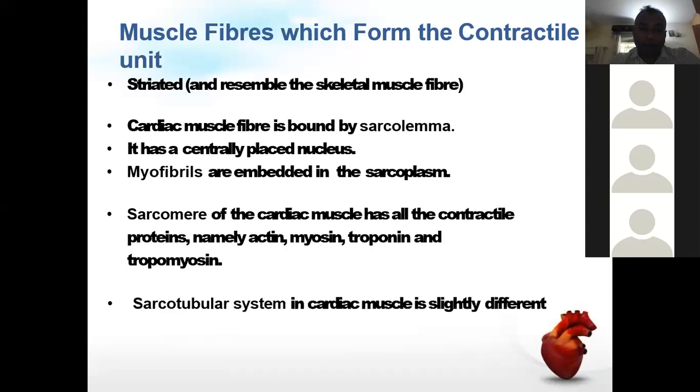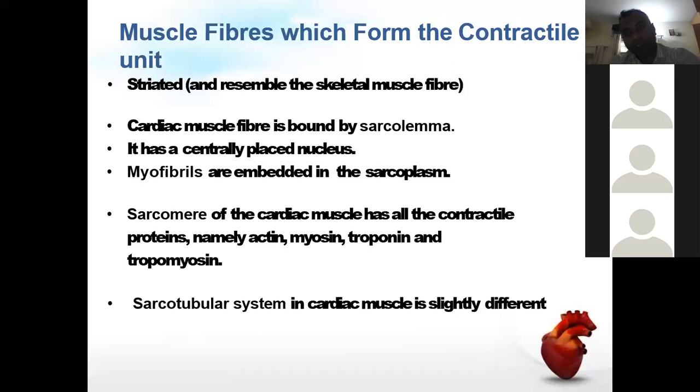Then another thing, it has the sarcotubular system, although same as the skeletal muscle, but there are few differences. Those differences we will discuss in the upcoming slides. Sarcotubular system भी होंगे इसके अंदर.